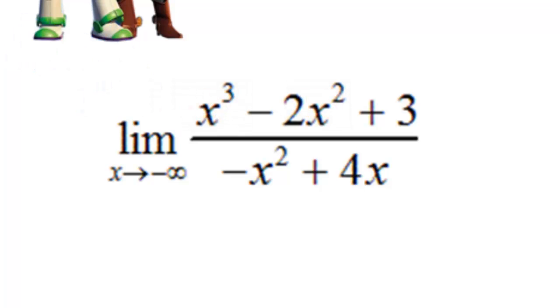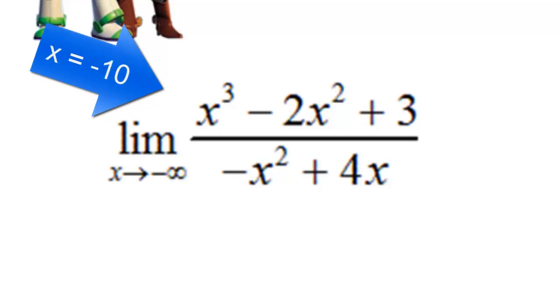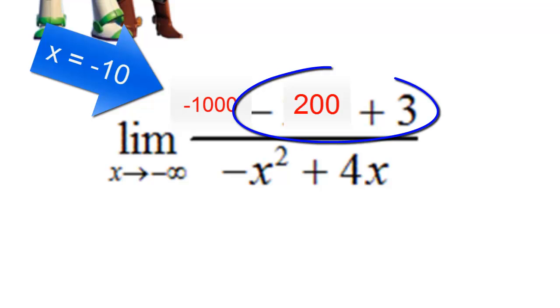Well, we're going pretty slow, so let's try something a little bit smaller. How about negative 10? If I plug in negative 10, this numerator now becomes negative 1000 minus 200 plus 3. Do you notice as we get larger and larger, the middle and the last terms of this numerator start to become a lot smaller compared to the first term?